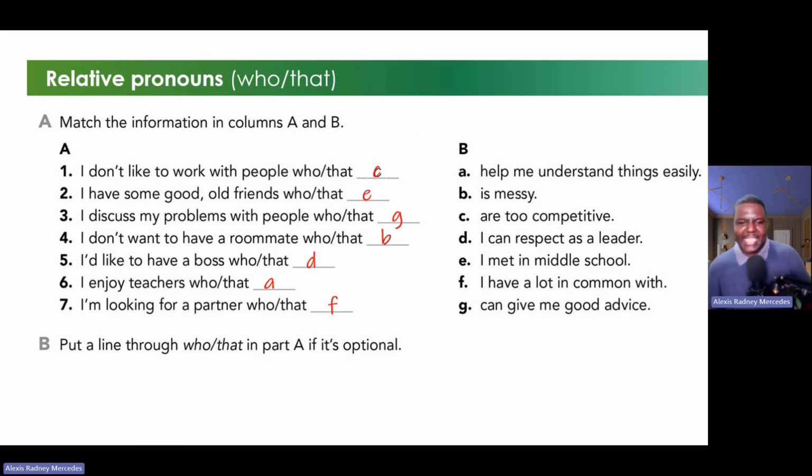Good? Excellent. Now, guys, the last activity we have to do now is: which of these relative pronouns could you omit, or are optional? Let me check. Number 1, letter C, is competitive. Yes, I understand.